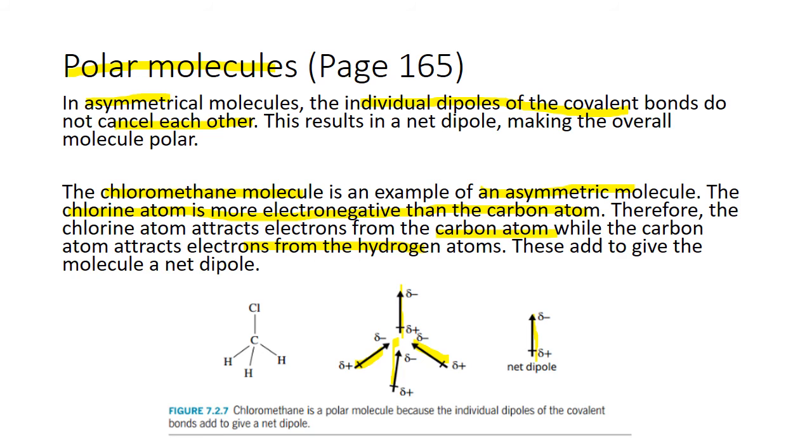So polar molecule means that it is asymmetrical. If it's asymmetrical, it means that the individual dipoles or the covalent bonds do not cancel each other. This results in a net dipole, making the overall molecule polar.